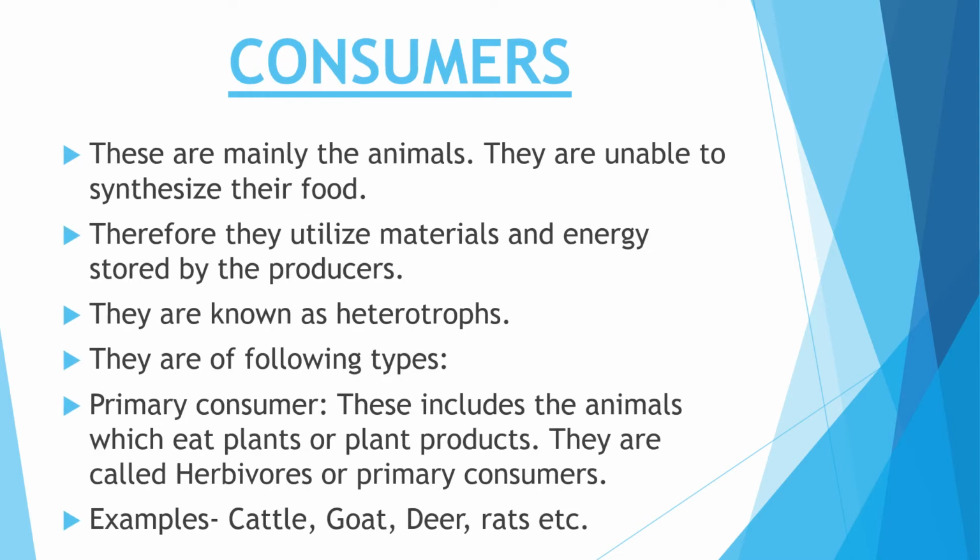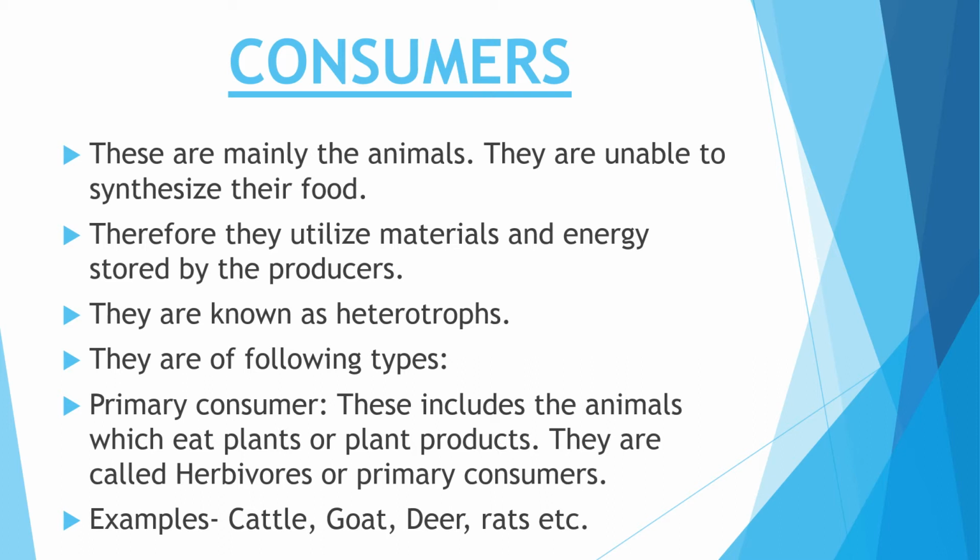And consumers. Consumers mainly means animals which are unable to synthesize their food. So they utilize materials and energy which is stored in the producers. That means directly or indirectly they are using the energy stored by the producers. We can call consumers heterotrophs; heterotrophs and consumers are the same thing.